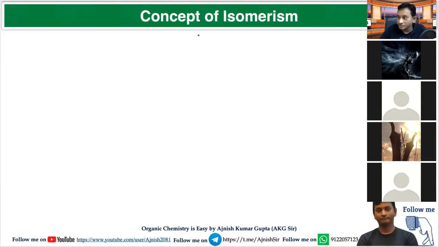Now we are going to start our concept of isomerism. Can anyone explain what are isomers or what is isomerism? Can anyone explain the definition? So isomers are two or more than two compounds which have the same molecular formula but have different physical and chemical properties.